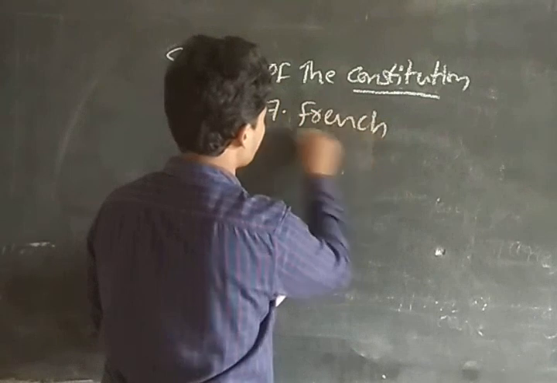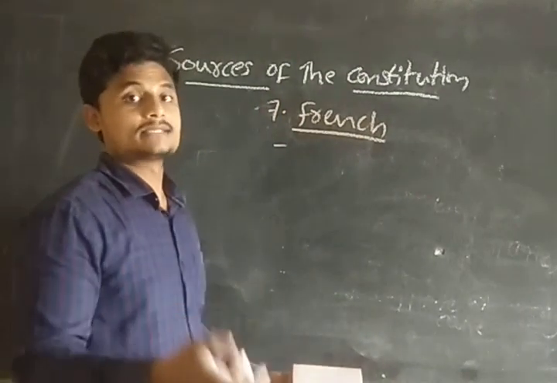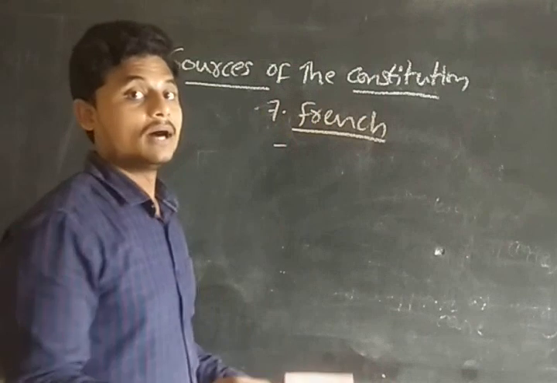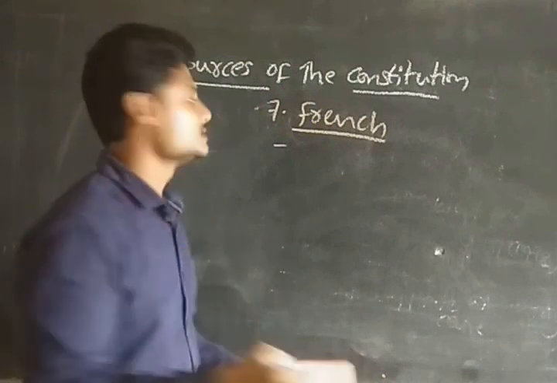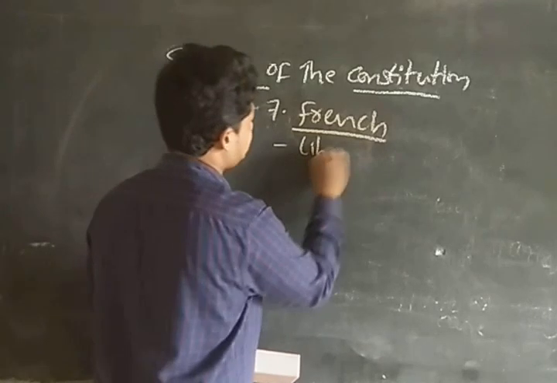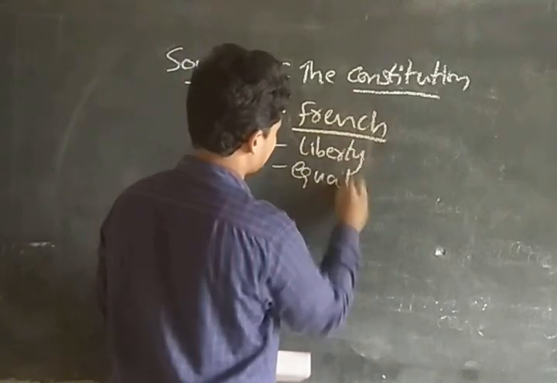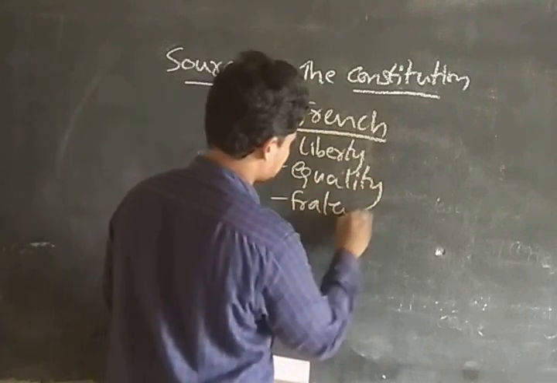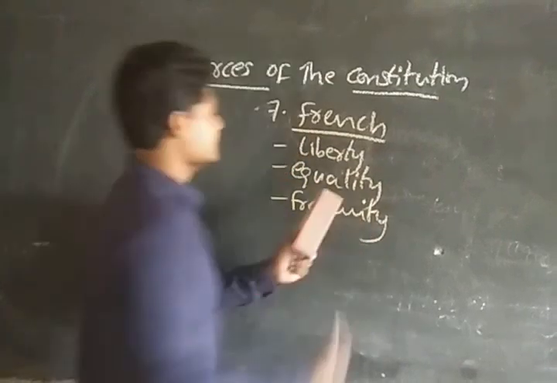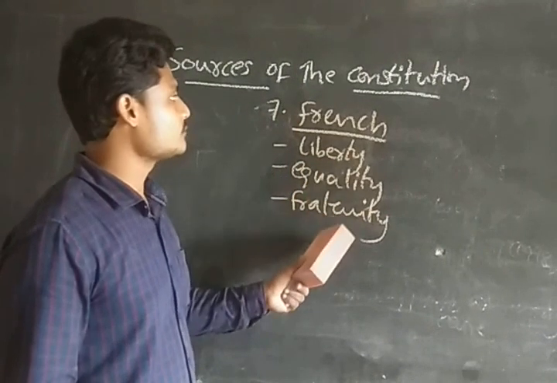And after this one, we have the French. From the French we have taken the provisions of the preamble, guys, like the nature or the objective of the preamble: justice, liberty, equality, fraternity. So liberty, equality, and fraternity, these provisions we have taken from the French, guys.